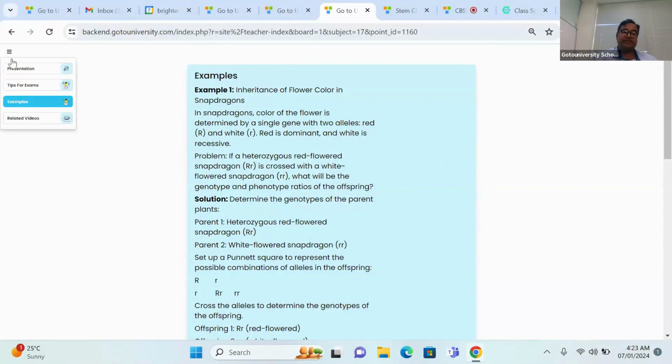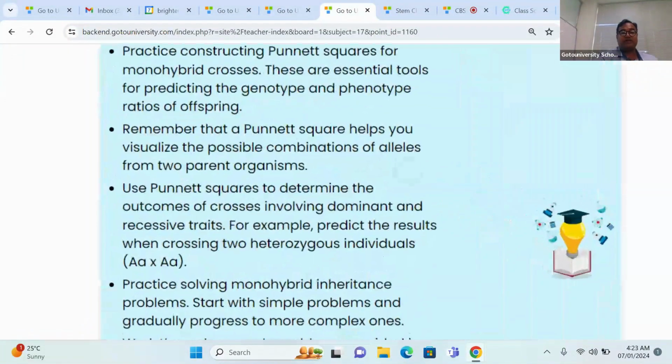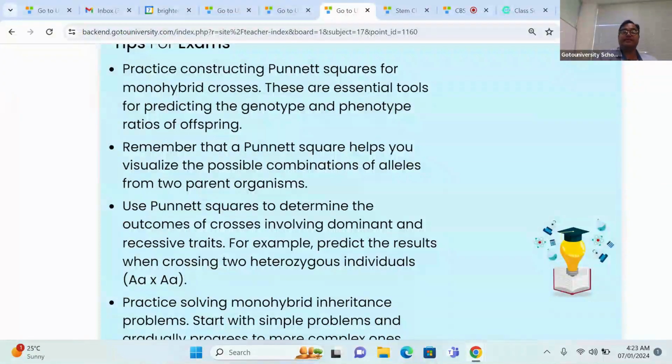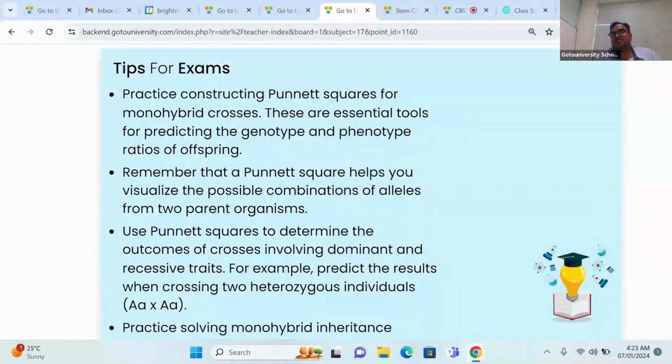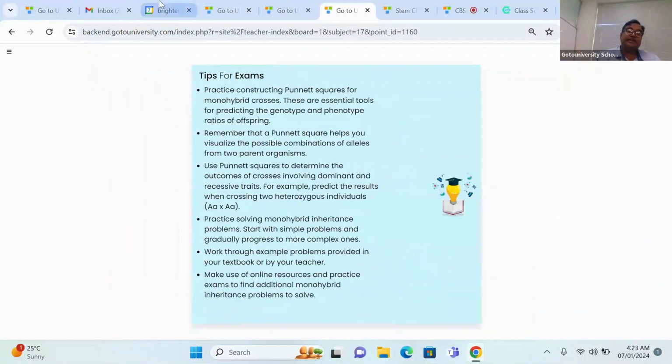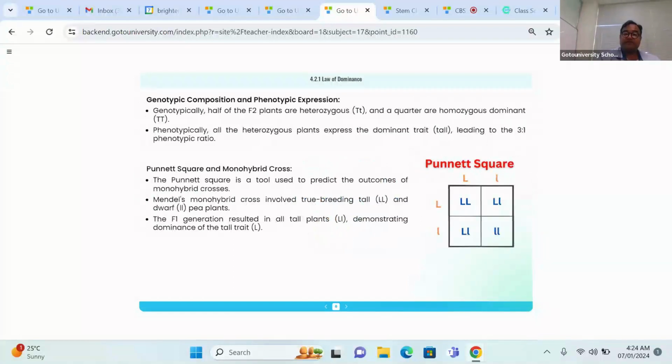Now we are coming to the second phase of explanation, which is tips for the exam. In the tips for the exam, if you're talking about practicing constructing Punnett squares for the monohybrid cross, these are the essential tools for predicting the genotype and phenotype ratio of the offspring. Punnett square construction or checkerboard construction that we already narrated for you in the concept where we explained the Punnett square. Can you see the presentation? Okay, this is the Punnett square. Yes or no? This is the Punnett square.